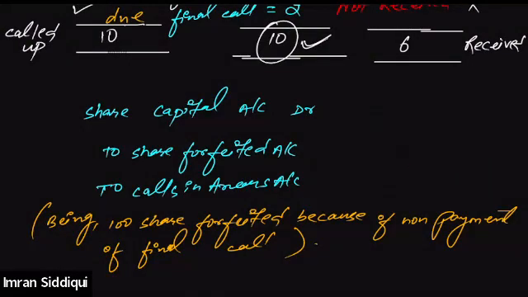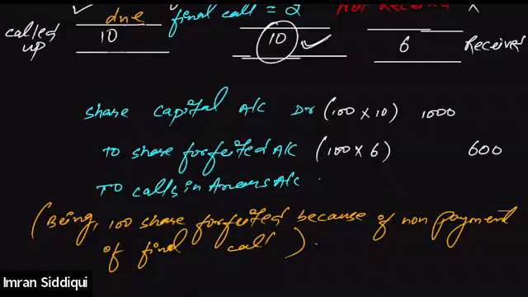Now you tell me, share capital account will be debited by what amount? It is very simple. 100 shares being forfeited, multiply with the called up value. The called up value in this question is also 10. That is 1000. Now, share forfeited account needs to be credited by the number of shares being forfeited with the amount already received. 6 rupees has already been received, so 600.